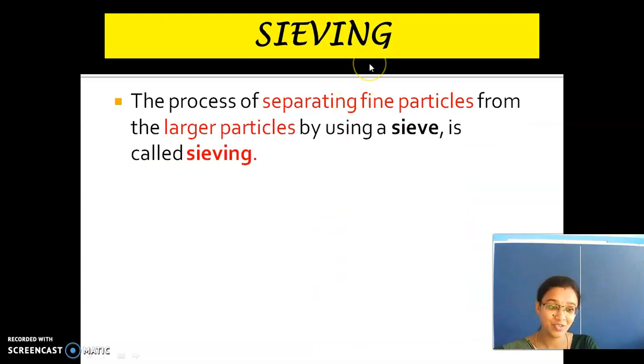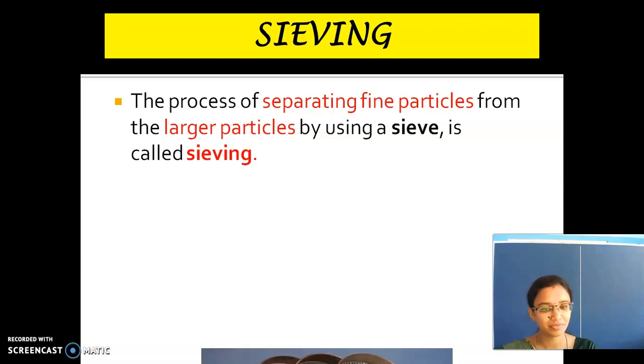And the next process is sieving. What is this? Sieving. This sieving is done with the help of a sieve. Listen here, children. The process of separating fine particles from the larger particles by using a sieve is called sieving.